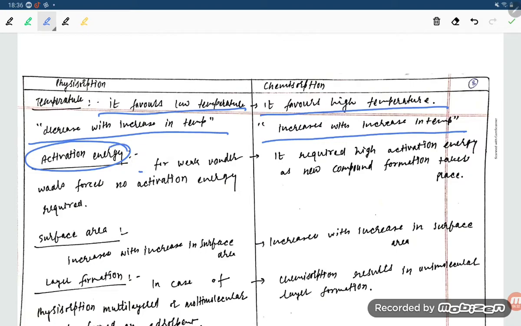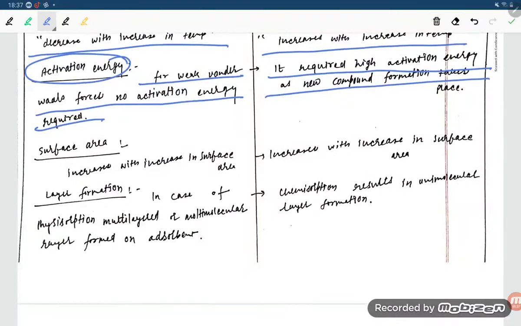Activation energy: for weak van der Waals forces, no activation energy is required. If you talk about chemisorption, students, it requires high activation energy as new compound formation takes place.